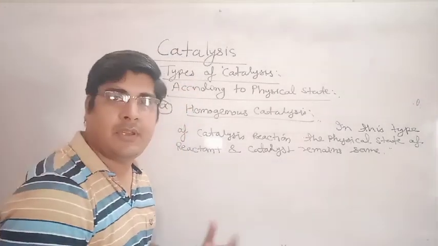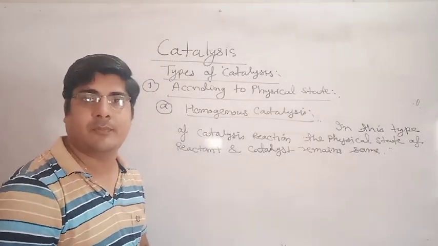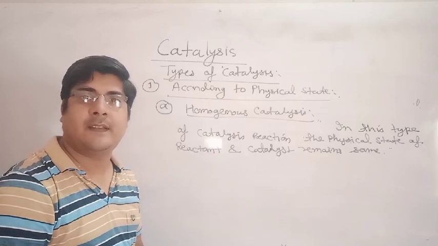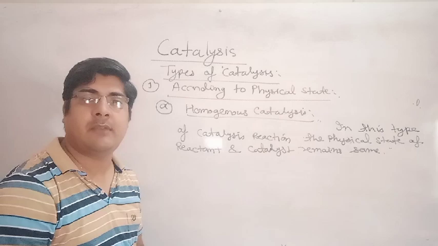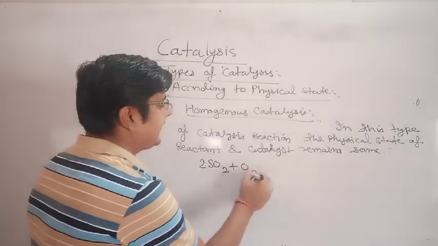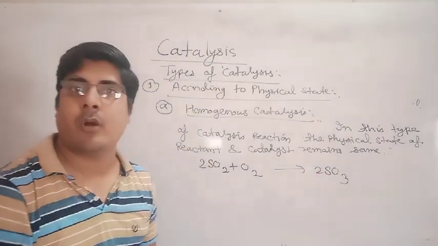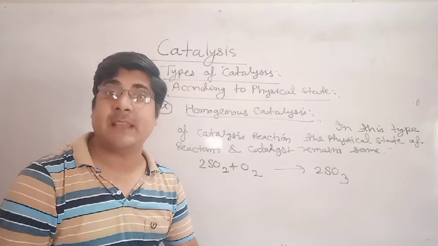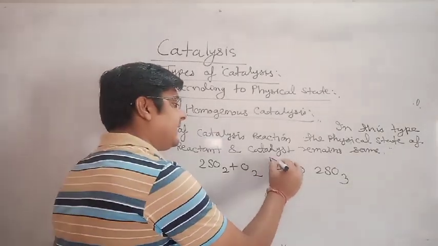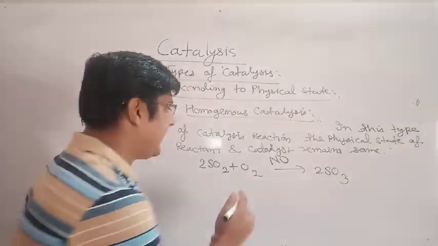I am giving here some examples. You will learn in the P block how to make H2SO4. In the synthesis of H2SO4, there is a process in which SO2 is oxidized to SO3. In the lead chamber method of formation of H2SO4, we take nitric oxide NO as catalyst.